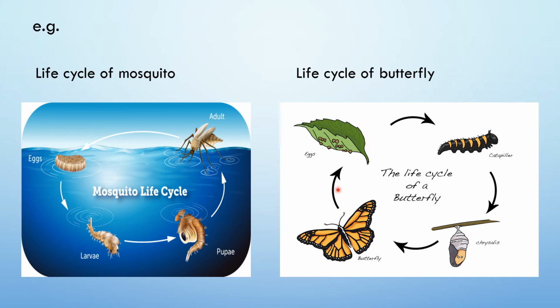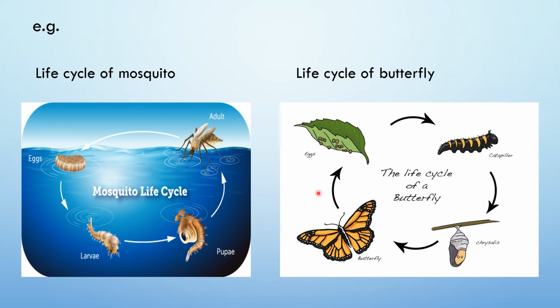So here the adult butterfly lays eggs, and these eggs hatch to produce the caterpillar, and this caterpillar feeds on the leaves. After the development of the caterpillar, it becomes into the pupa. This pupa means the organism will spend its life within the cocoon, and within the cocoon this caterpillar develops into the adult butterfly, and after completing the development this adult butterfly comes out.